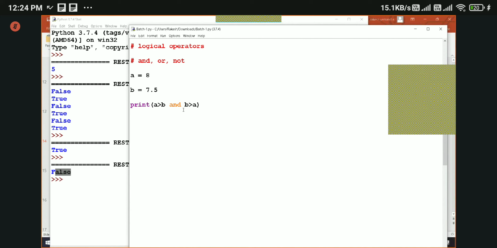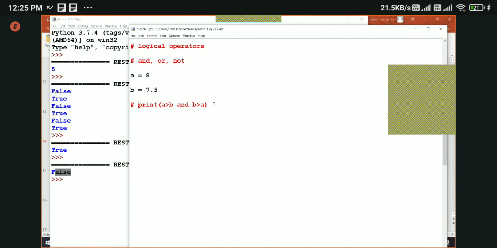Otherwise, if any one condition or both the conditions are false, then it will return false only. When both conditions are true, then only it will return true. Okay, that is the AND operator.